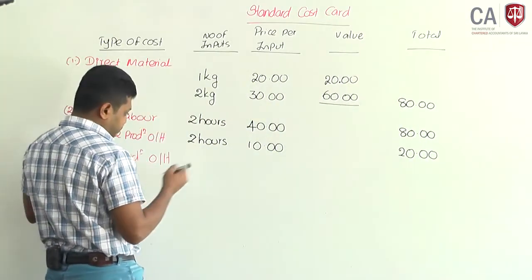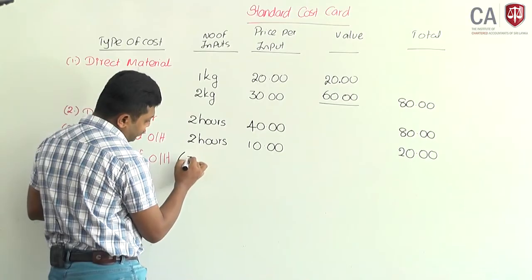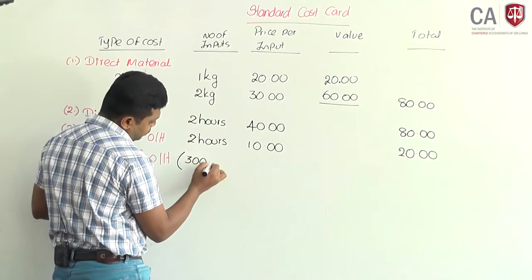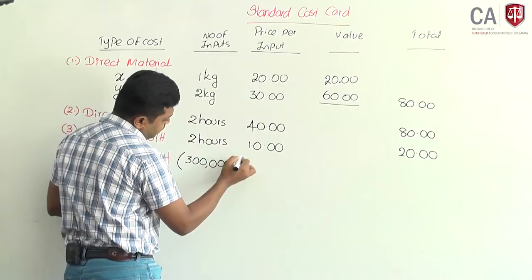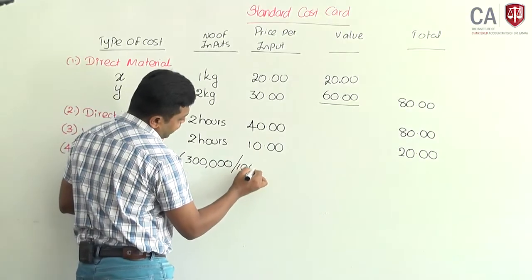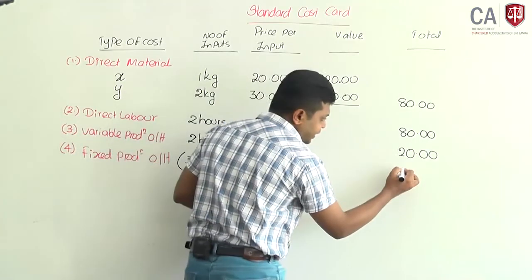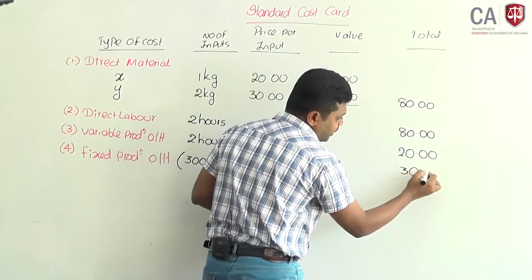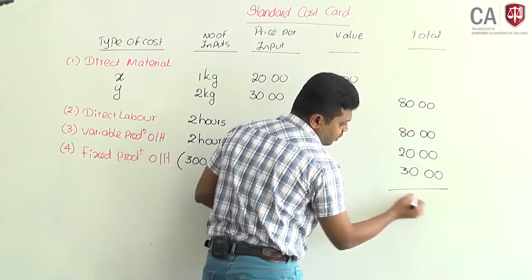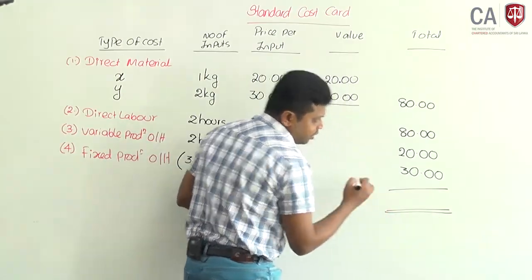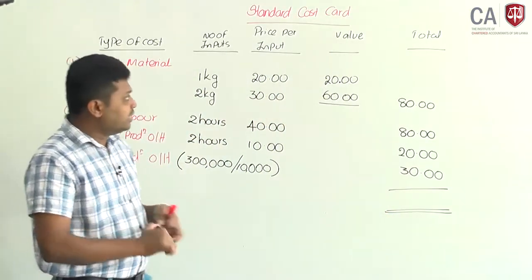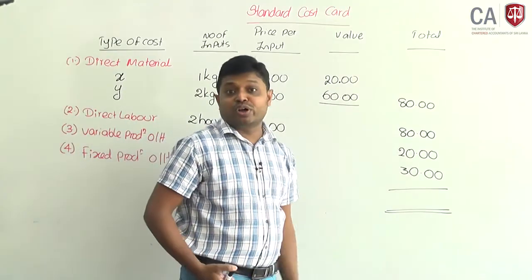Okay. Total budgeted overhead 300,000 divided by budgeted output 10,000 units. I will take it here as 30 rupees. Now, this is the standard cost of a unit.